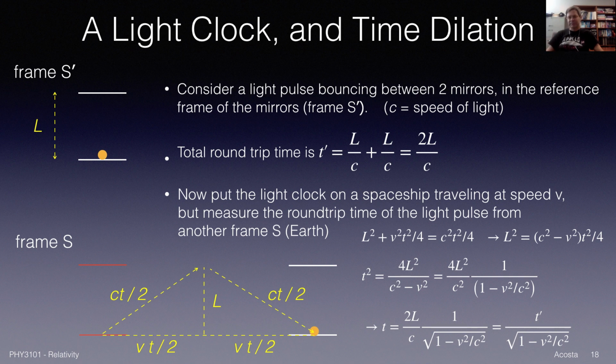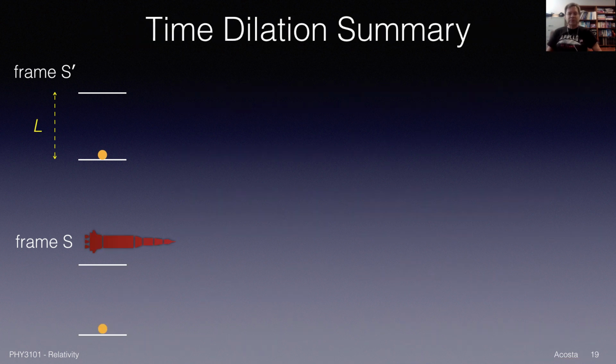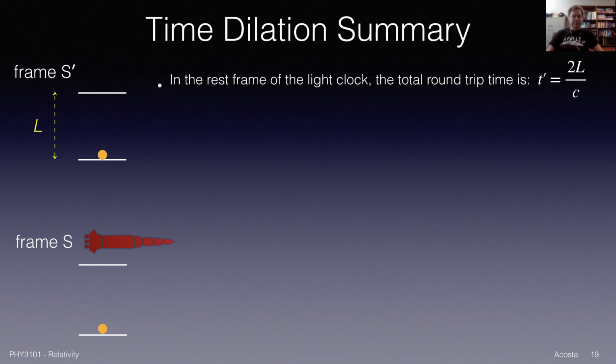All right, so let's summarize this, because this equation here that I show at the bottom with the box is very important. So just summarizing here, we had two frames, the rest frame S prime and another frame S that was the rocket moves by, and we just measured in the Earth frame. So in the rest frame of the light clock, the total round trip time, as I said, was 2L over c.